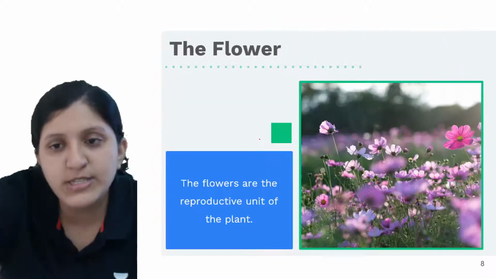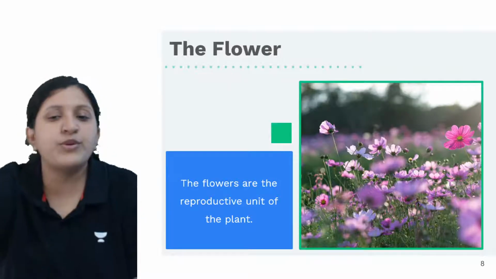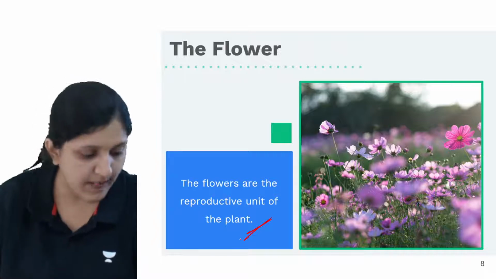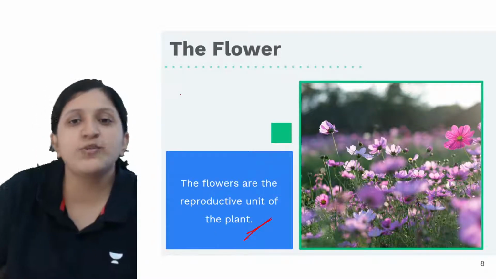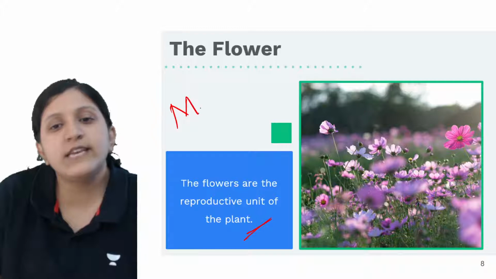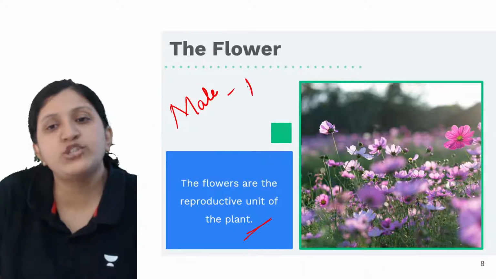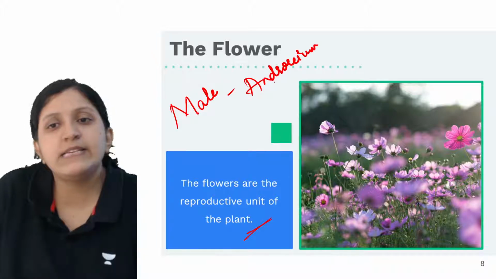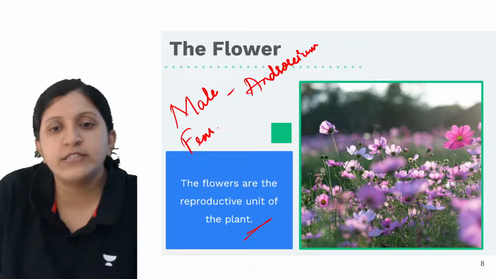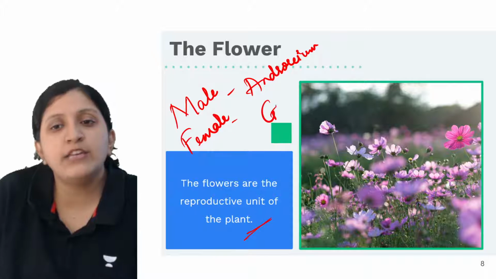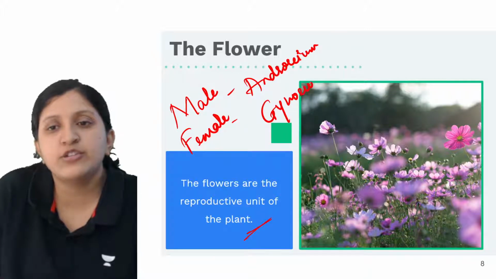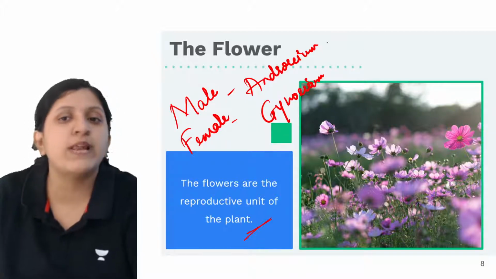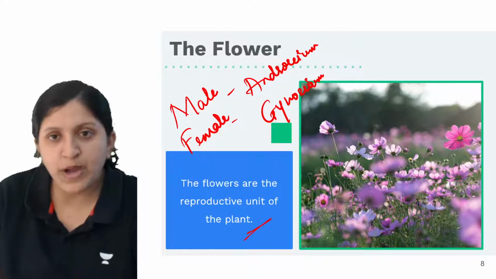So let me just draw the diagram of a flower. Before that, the flowers are the reproductive unit of a plant, right? Why do we say they are reproductive parts? Because they contain the male reproductive part, which is the androecium, and then there is the female reproductive part, which is the gynoecium. So these are the male as well as the female reproductive parts.